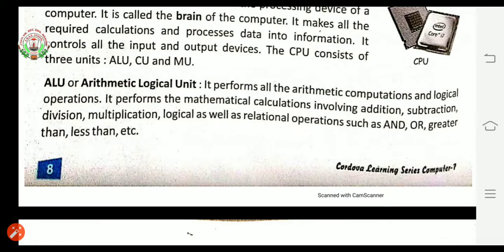Means it can show the result on the basis of the two variables. It can show the result on relation between the two variables or two values, like red or green, like pencil and pen, or 5 is greater than 4, 3 is less than 4, likewise. So all these kind of operations are called relational operations.